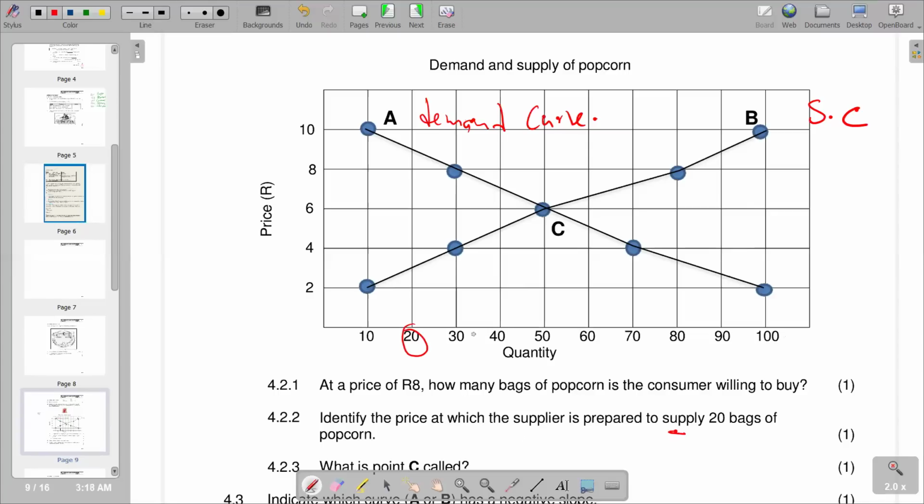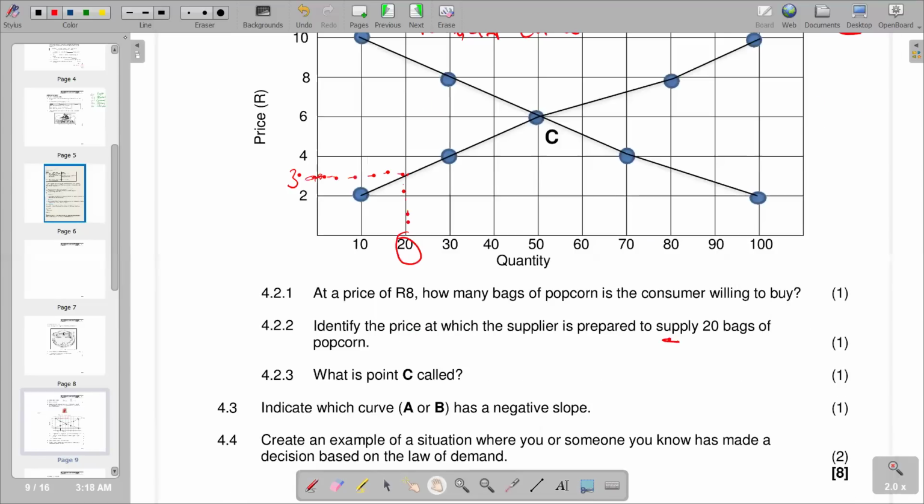So we are going to go where it's going to intersect with the supply curve and see that it's meeting the supply curve. And if you go in this direction to see the price, we have 2 and then 4. And this one is in the middle between 2 and 4. And obviously, this is going to be our 3. The answer that we have there is going to be our 3 rand.